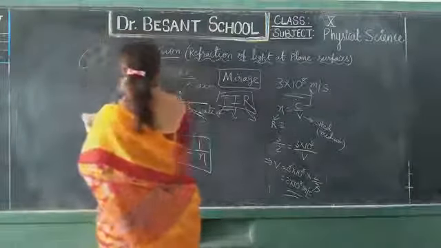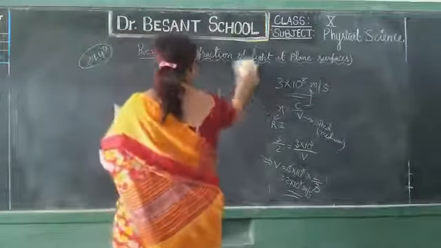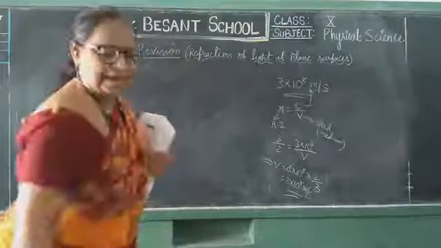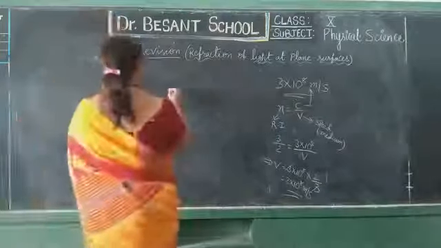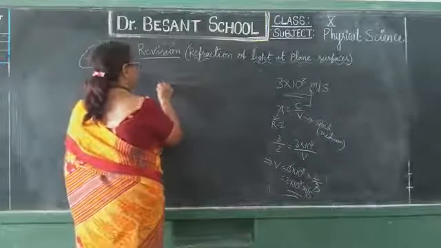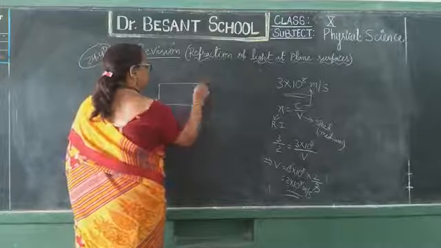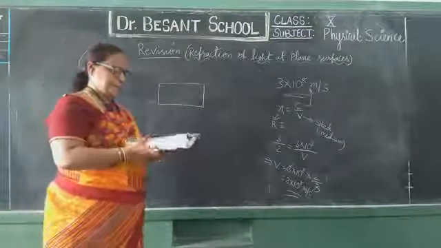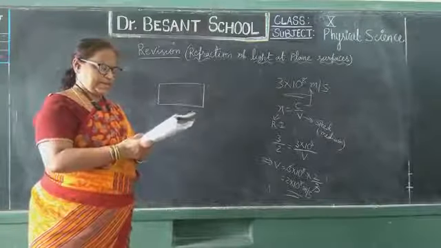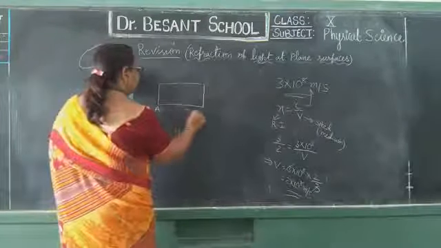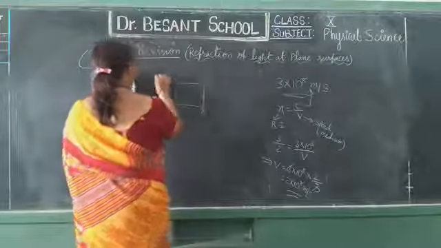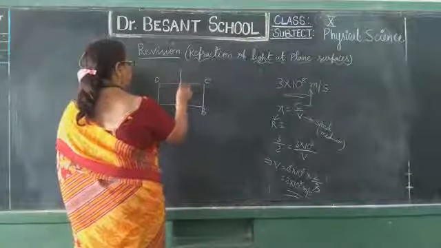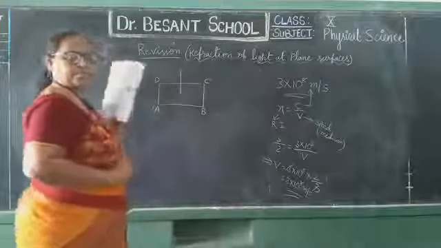Now, what you should do, on a chart or on a drawing board, you fix a white chart and place that glass slab at the middle of the chart and draw the boundaries of that glass slab, which you will get like a rectangle shape. Okay, children, now name the edges as A, B, C, D. Now take one of the longer edges and draw a normal for CD.